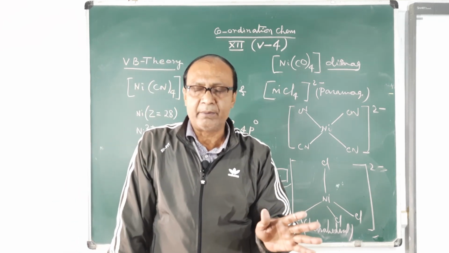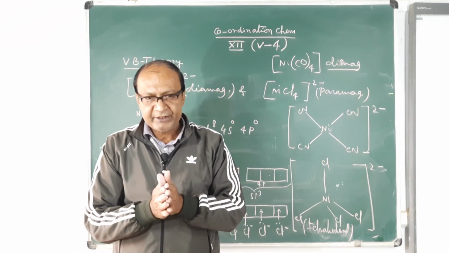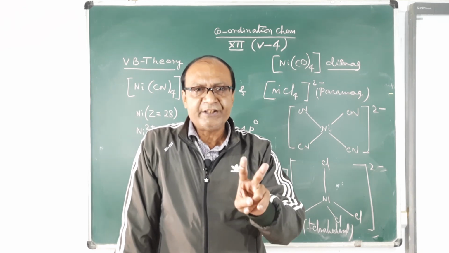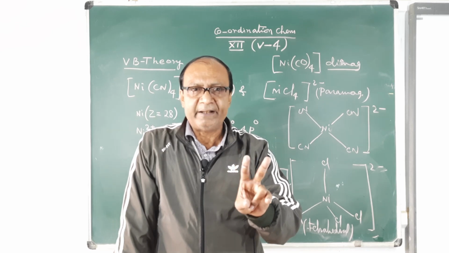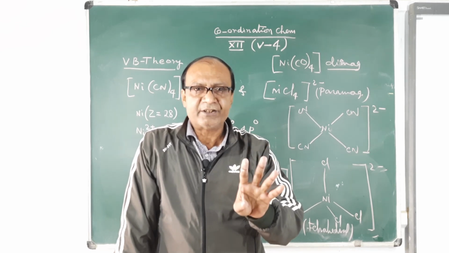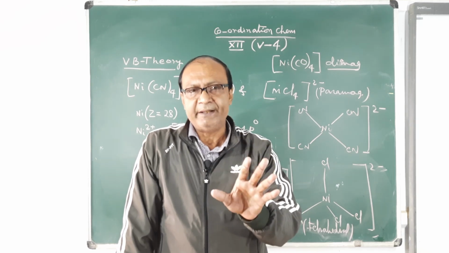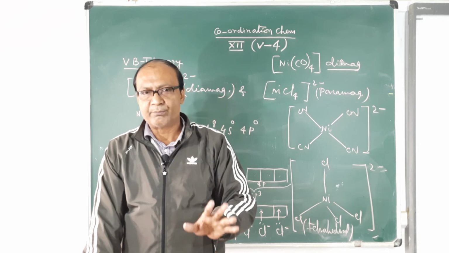It is silent about color. The third limitation is that it is unable to distinguish between sp3 and dsp2 complexes without the magnetic character. It is also completely silent about the stability of coordination compounds. These are the limitations of valence bond theory.